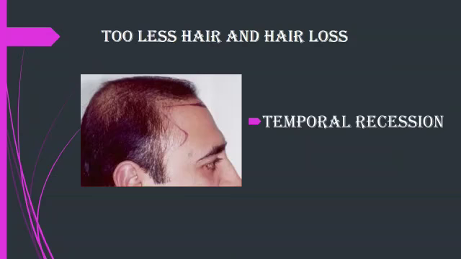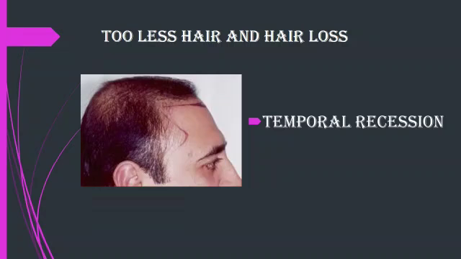First we will discuss too little hair, that is excess hair loss, in case of temporal recession. That means certain follicles of the scalp regress with age to produce fine vellus hairs instead of coarse terminal hair.